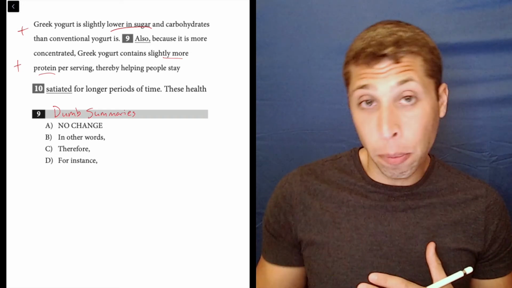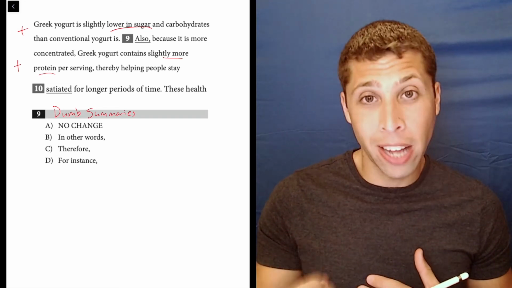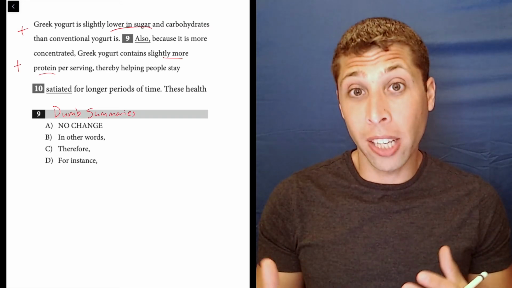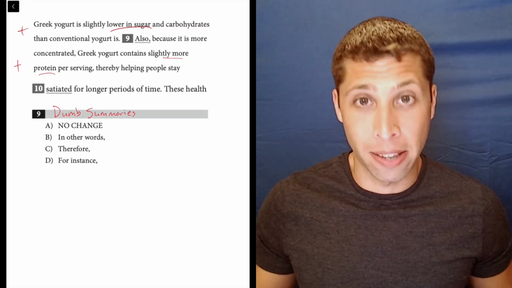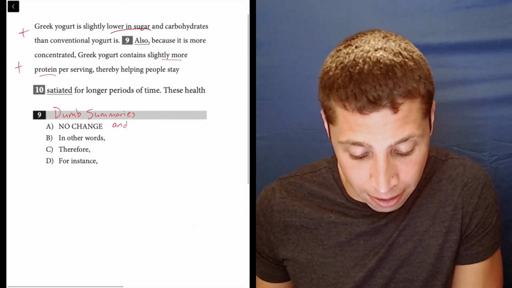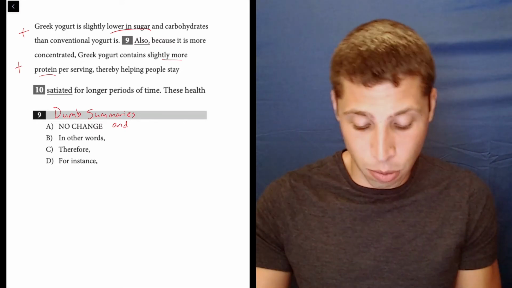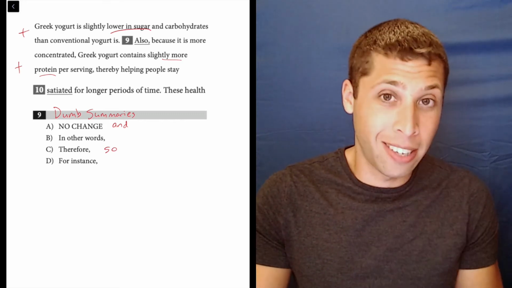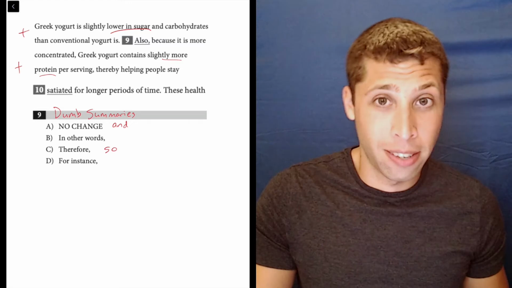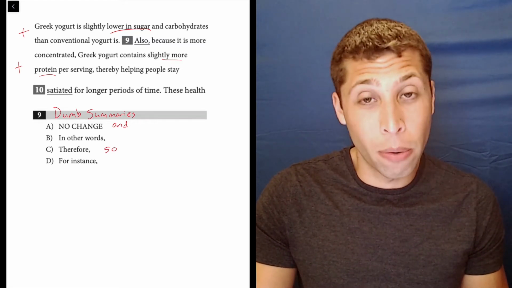And so this is another piece of the transition process: we want to make sure not only do we understand the sentences in the simplest way possible, but that we also understand these transition words in the simplest way possible. Some of them are obvious, like also. We know that word, right? It's basically the same as and. But these other ones, maybe are a little trickier. Therefore sounds very advanced to us, but it's basically a complicated way of saying so, right? It's a because, a cause and effect word. In other words, well, that one is kind of straightforward.